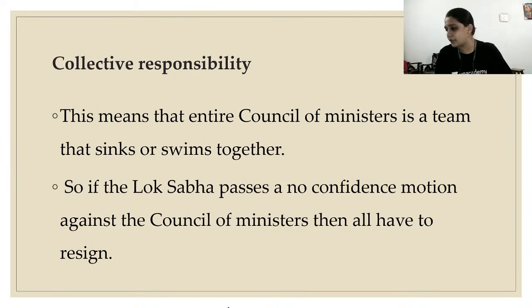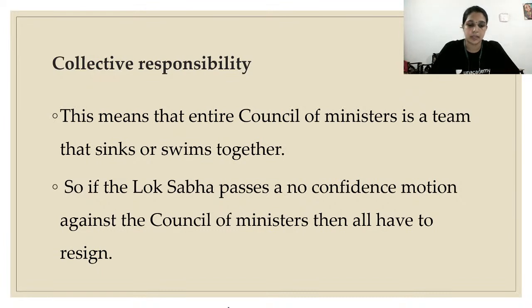Next. See, Article 74, someone has asked me about Article 74. Article 74 says there will be a Prime Minister with a Council of Ministers who will advise the President. That is Article 74. Is there any doubt in this? Yes? Cool, right?